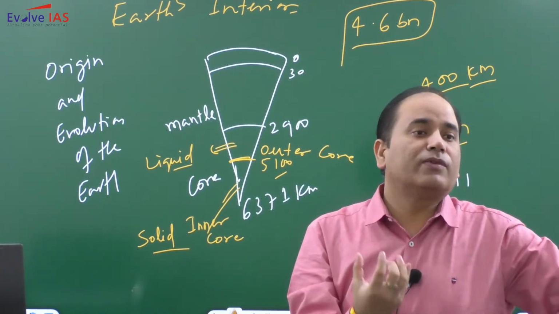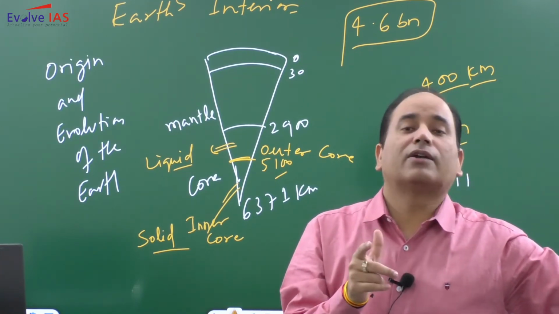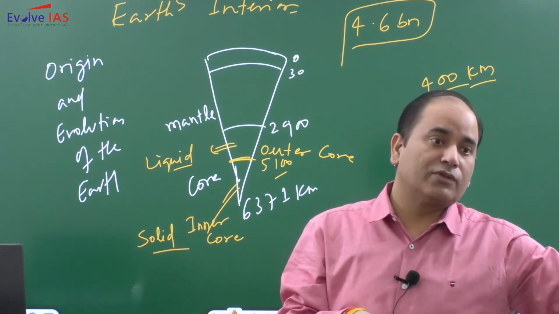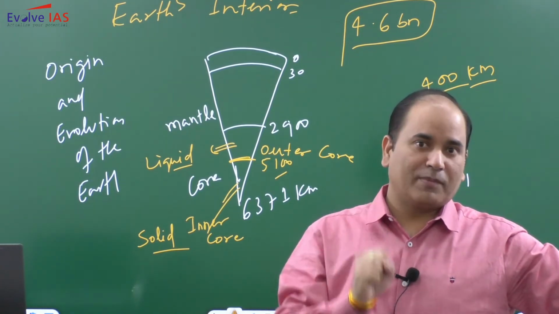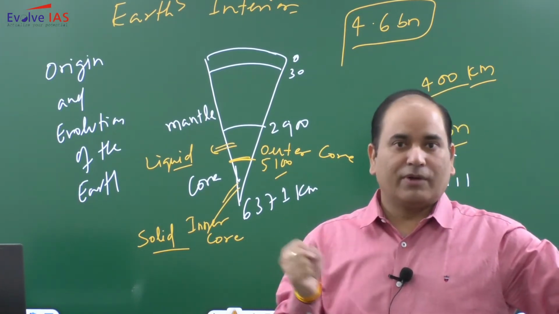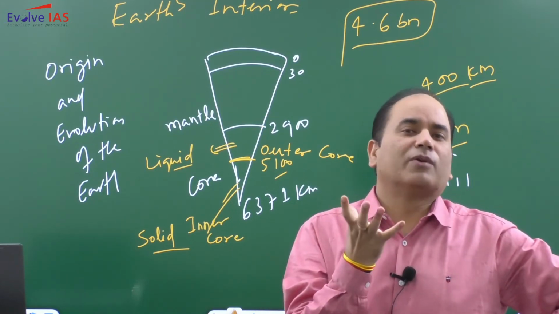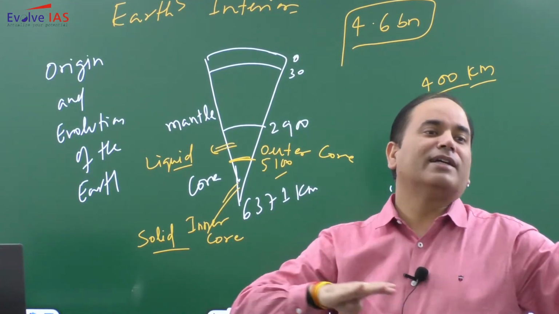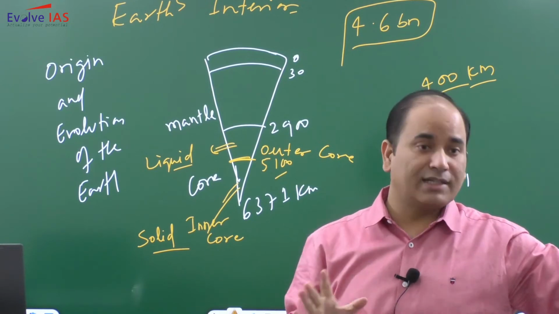Because of this dynamo effect, there will be electromagnetism, and this electromagnetism is causing the magnetism on the Earth surface. So Earth behaves like a bar magnet. When the scientists came to know that Earth behaves like a magnet, the initial thought process was that within the Earth core there is a bar magnet placed, but that bar magnet concept has been rejected.